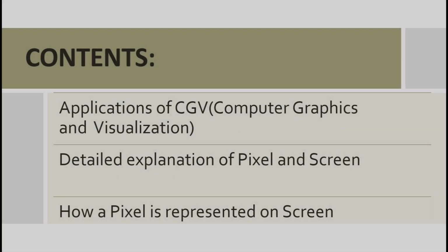So these are the content which we will be understanding today. Firstly, we will see all the applications of CGV. Then we will see detailed explanation of pixel and screen. Lastly, we will understand how a pixel is represented on the screen.